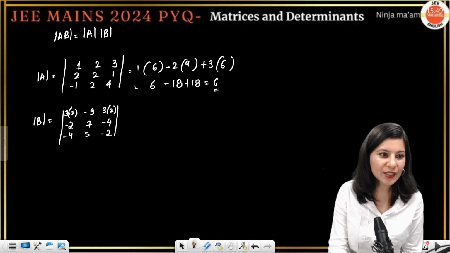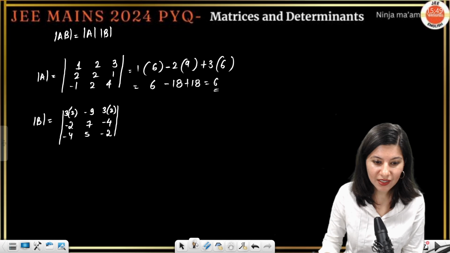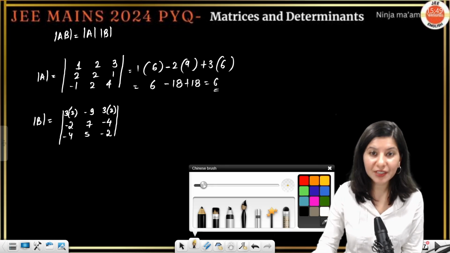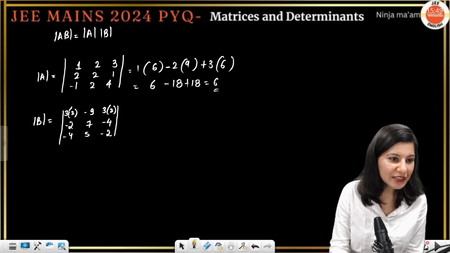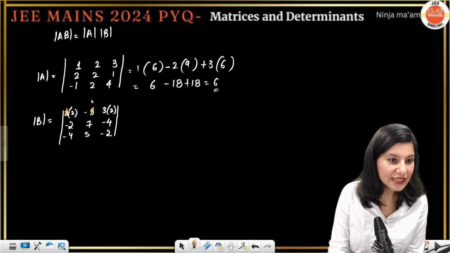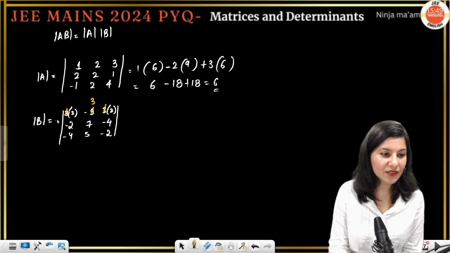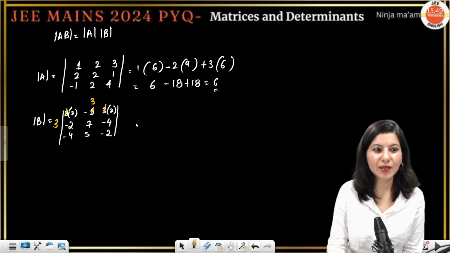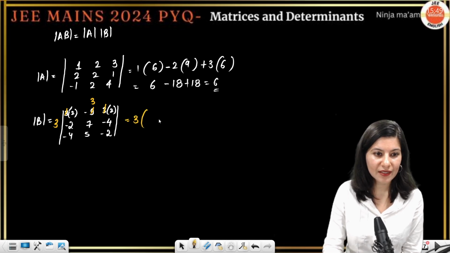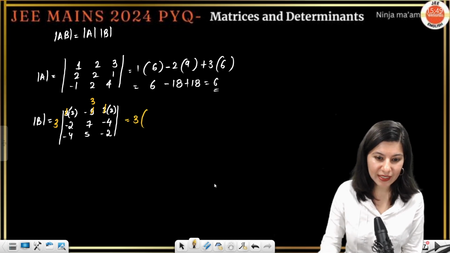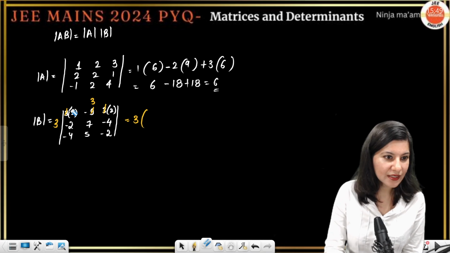Correct. Now what we can do is from the very first, you can see that I have written it like that only. From the very first, let's say, row, you can get 3 common. Right, now you can expand. So this is going to be 3. And now you can expand. So let me just erase it.